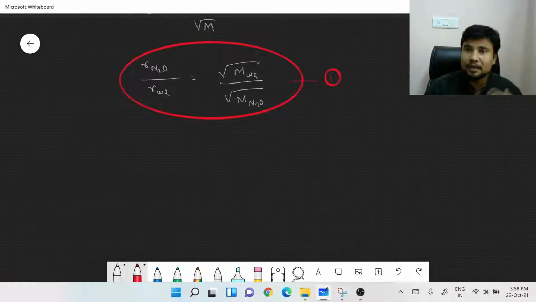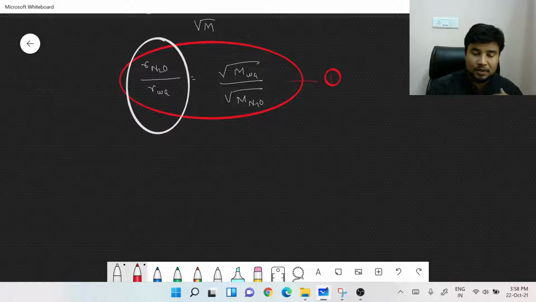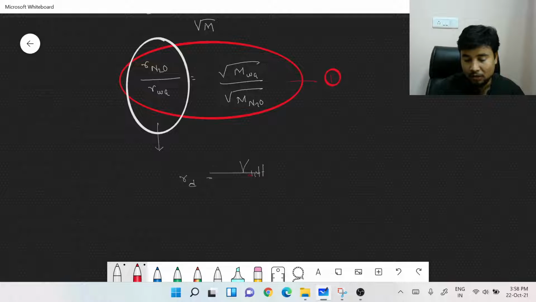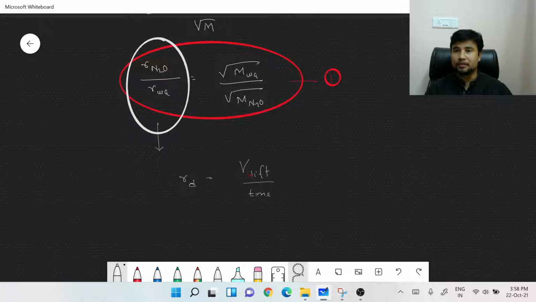That can be another relationship of these variables, and that is, rate of diffusion is equal to the volume diffused over time. It is simply the volume of substance diffused per unit time, or in a particular interval of time. So this is another equation for rate of diffusion.